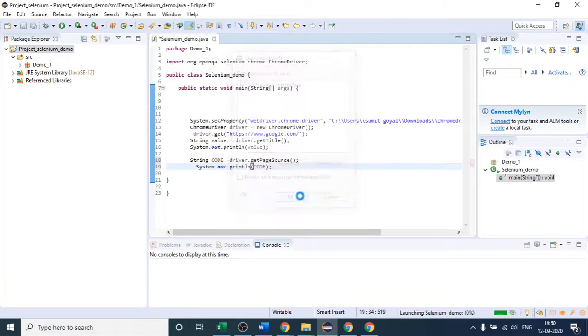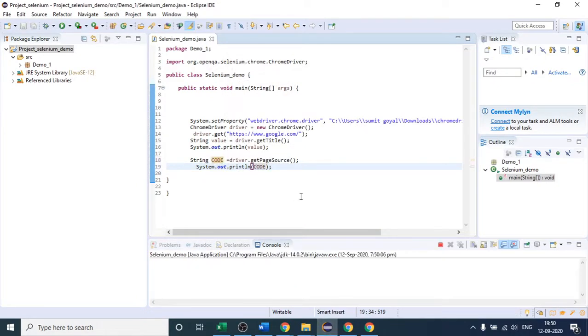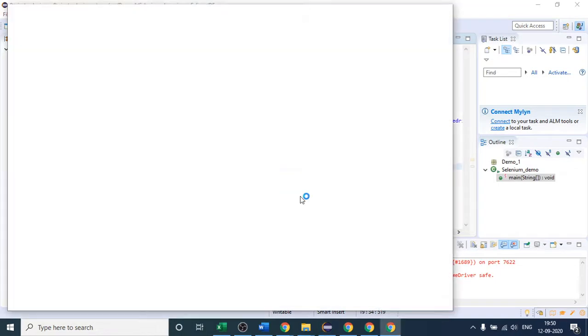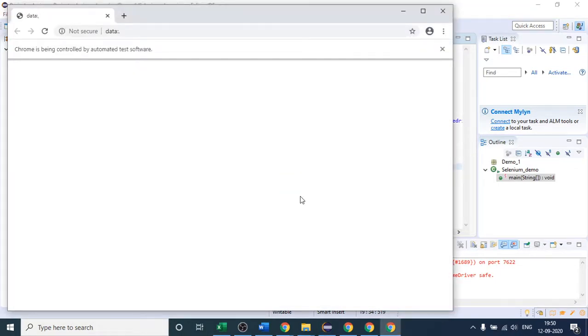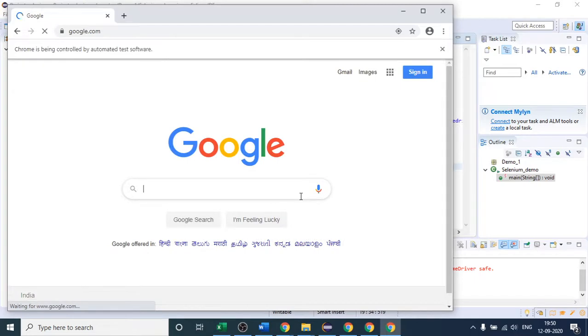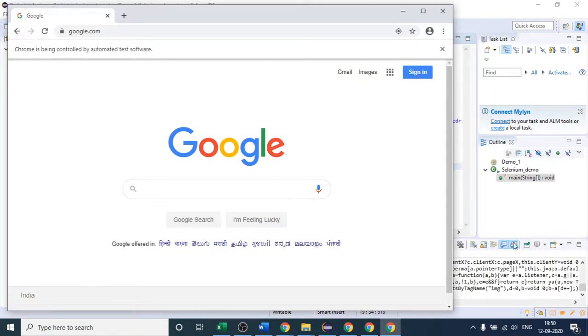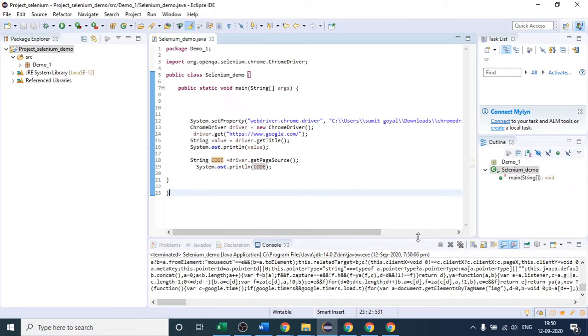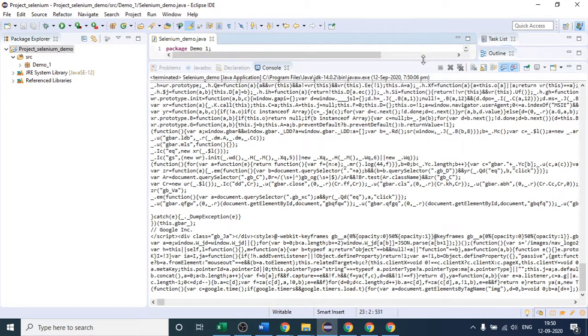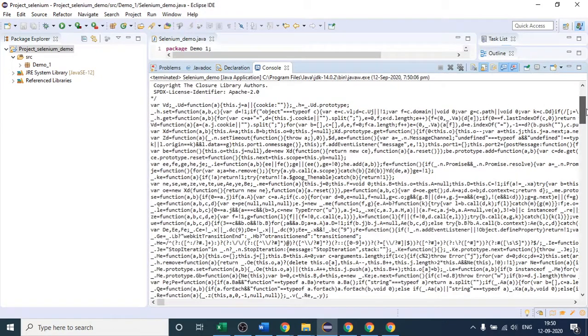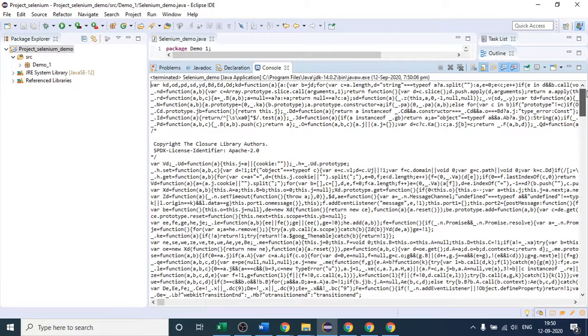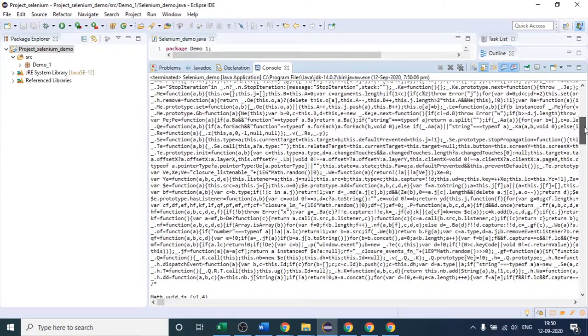Let me run it again. Click on OK. So it has started the Chrome driver. You can see at the back, if I maximize it, this is the code. You can see the whole code here. So are you able to see how we are getting this with the help of Selenium? Is it clear to everyone?